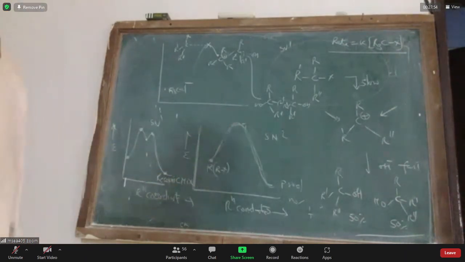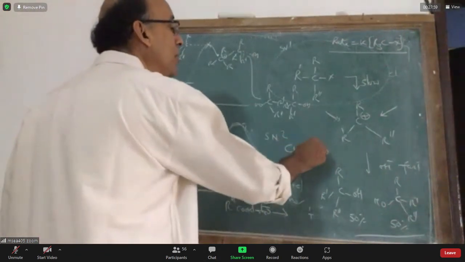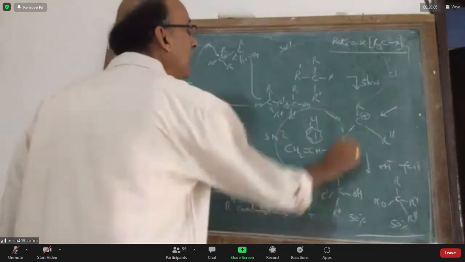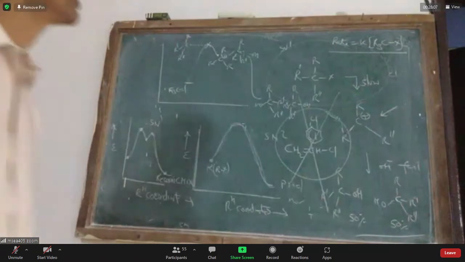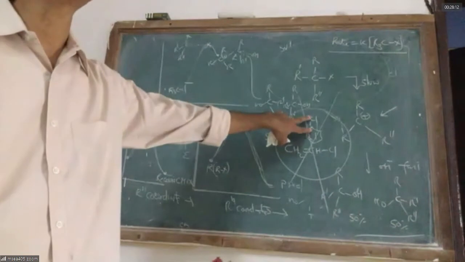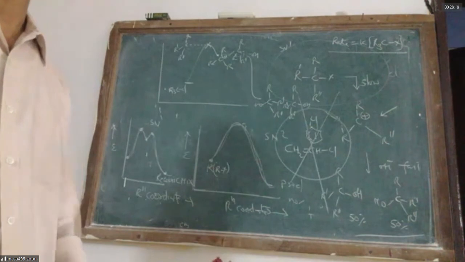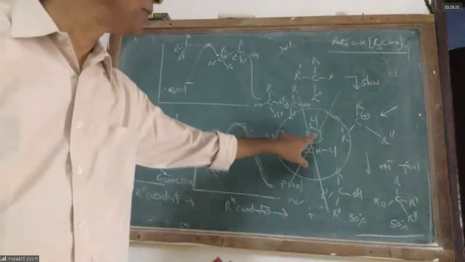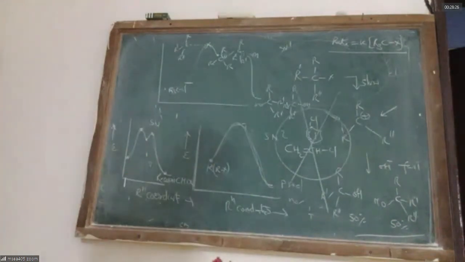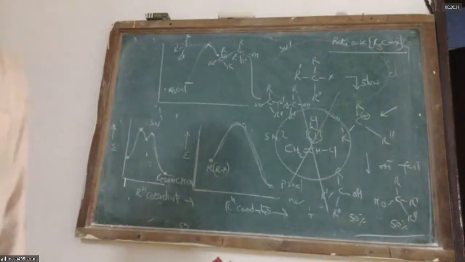If you have aryl halides like chlorobenzene, or vinyl halides like CH2=CHCl, they do not undergo SN reactions. They don't prefer SN reactions because the C-X bond has a double bond nature. It is difficult to break that. Therefore, no SN reaction is readily possible with chlorobenzene and vinyl halides. Tertiary alkyl halides undergo SN1. Primary alkyl halides undergo SN2. This is to bear in mind, very clear.